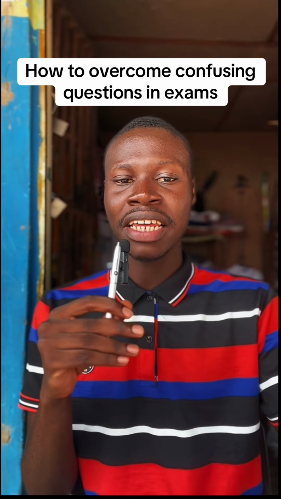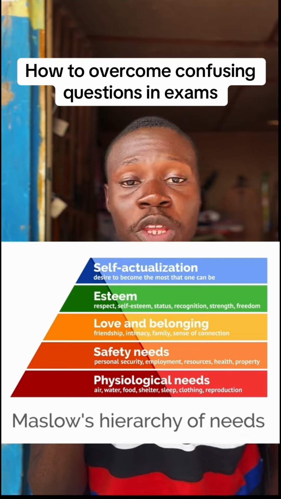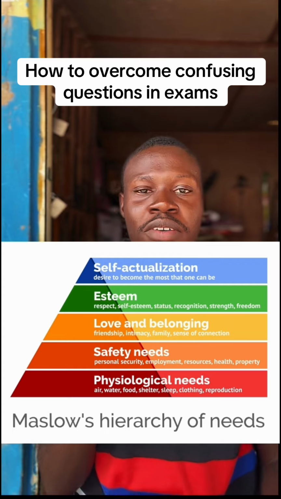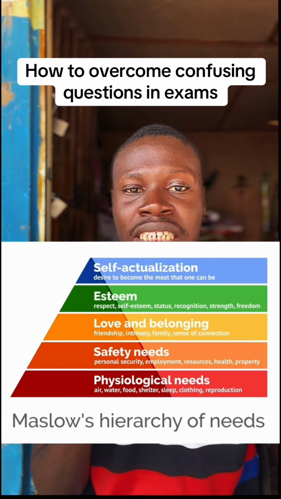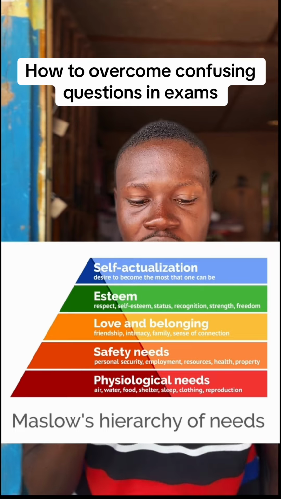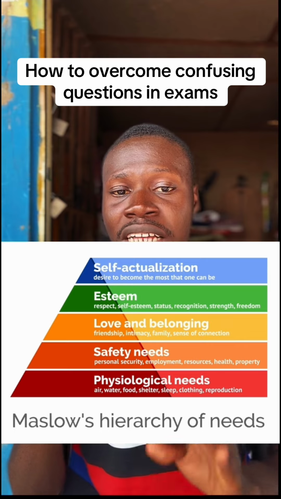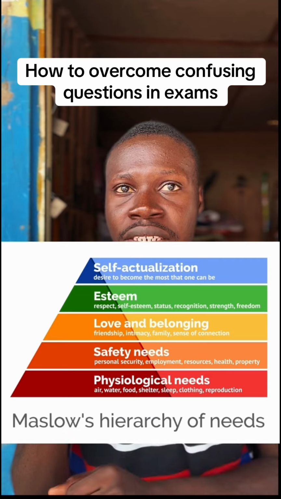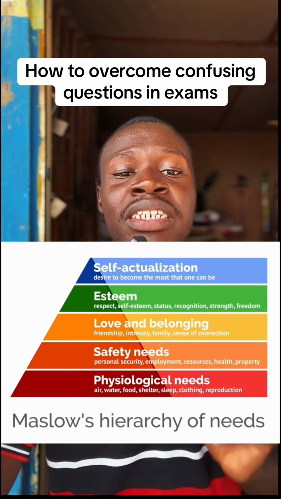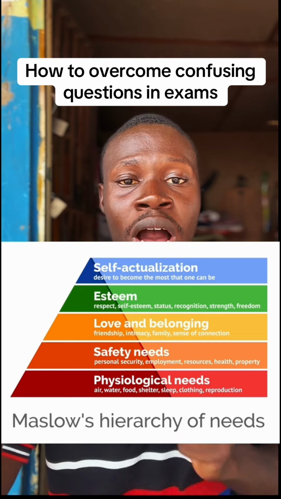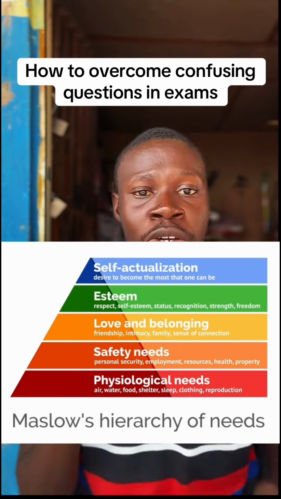Here are the needs he identified. The first one, which is at the bottom of the pyramid, is the physiological needs, and they are the most essential needs for human survival. Talk about food, clothing, shelter, and excretion. And without this, man will not survive. He also went further to talk about the second category of needs, which is the safety needs or security and stability. This second category of need has to do with staying in a safe environment that is free from physical and chemical harms, such as adequate housing and a good quality of life.